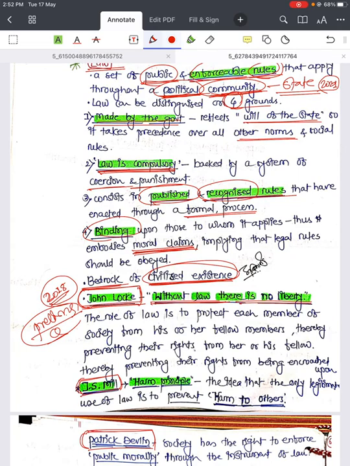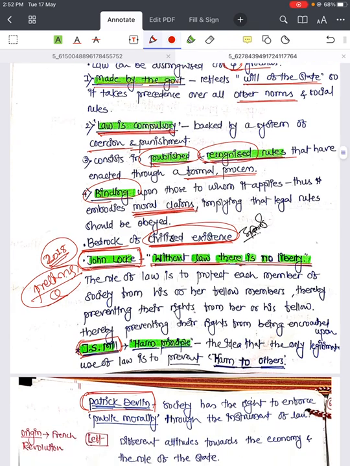So John Locke's statement, without law there is no liberty, means if there is no law, there is no liberty. The role of law is to protect each member of society from his or her fellow members, thereby preventing their rights from being encroached upon. That means there is a need of law to promote liberty, right?